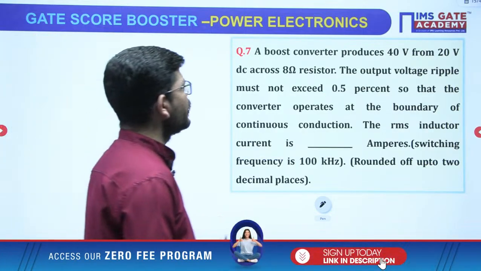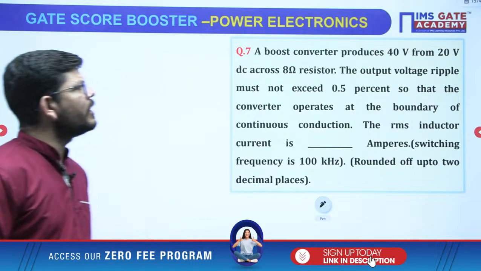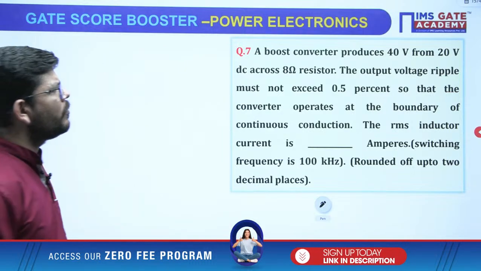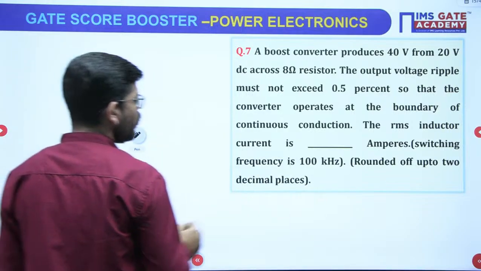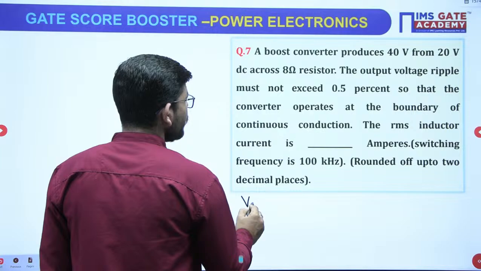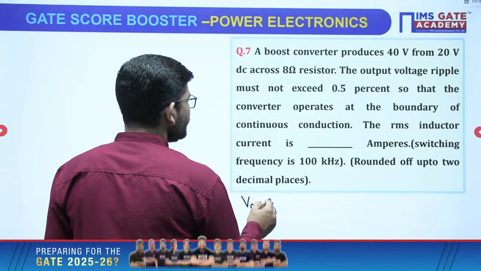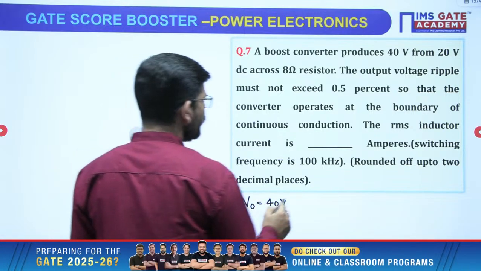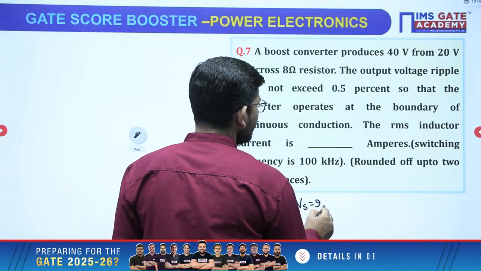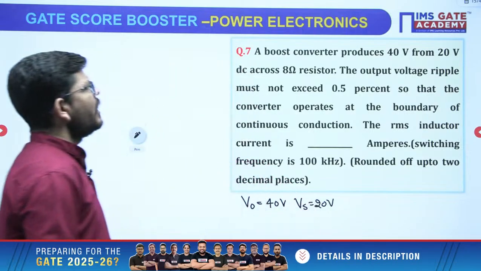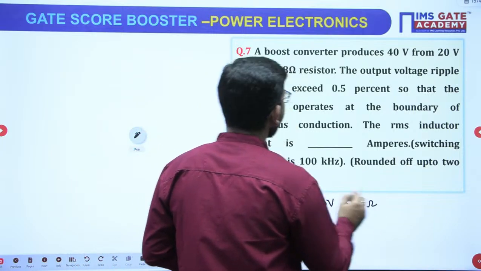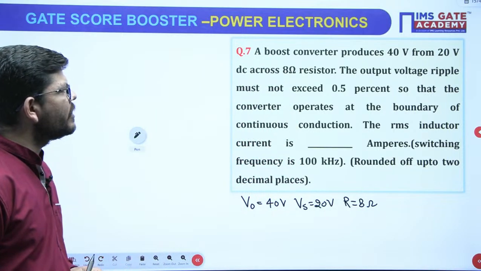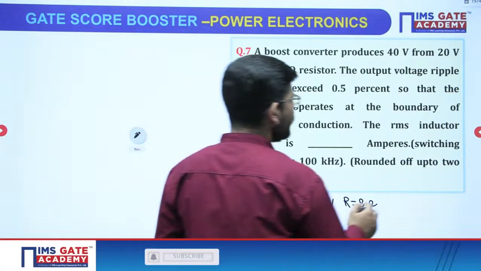This is from boost converter. A boost converter produces 40 volt from 20 volt. Produces 40 volt means output is 40 volt, from 20 volt means input is 20 volt. Across 8 ohm resistor, so resistance value is 8 ohm. The output voltage ripple must not exceed 0.5%.